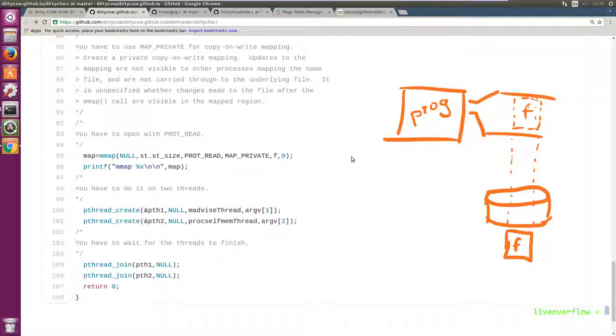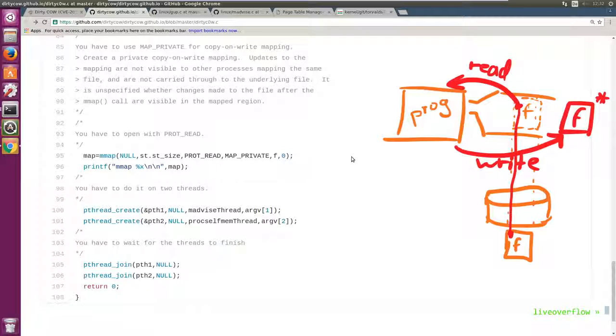And copy on write means that if you were to write to this memory segment, you would then create a copy of it. So even though the file was mapped as read-only, because of the private mapping, we can write to a copy of it. So the important takeaway here is that mmap will map the root file directly into your memory, and you can read the content of the file or write to a copy of it. The changes to your copy should not be propagated to the real underlying file.